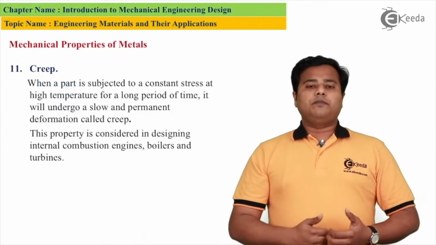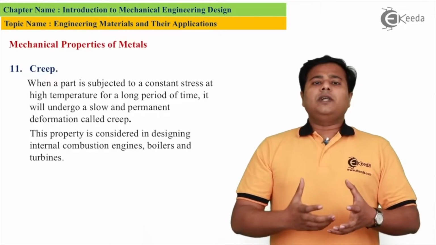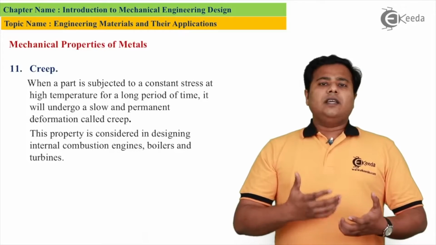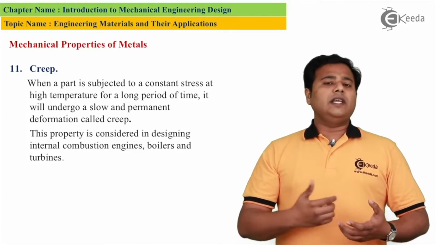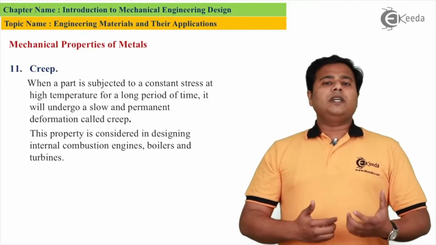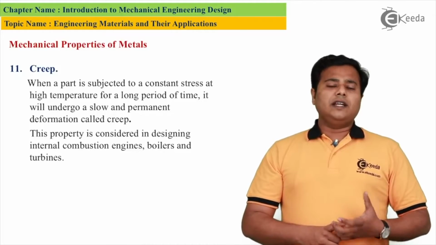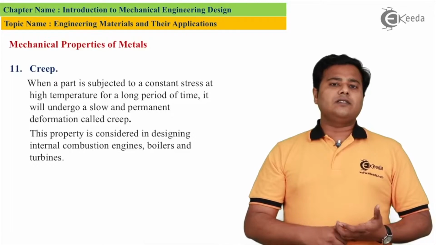Our next property is creep. When a body or a material is subjected to cyclic loading, if it fails, it is said that it is failing under creep. So if the creep property of a material is very good, we can say that it will sustain longer cycles of its running.